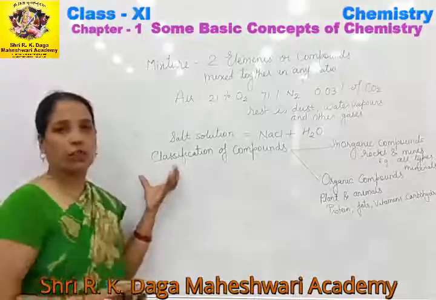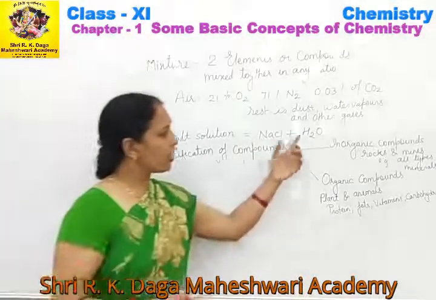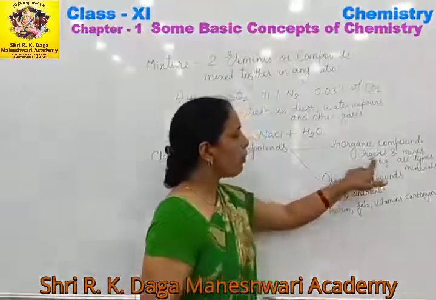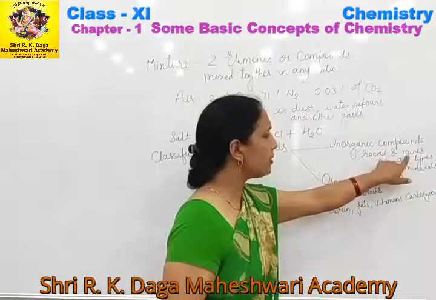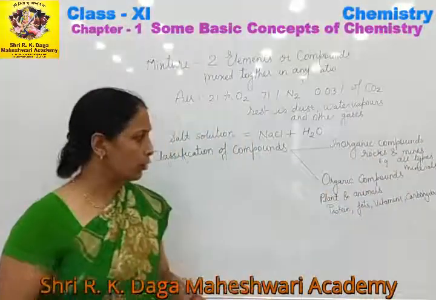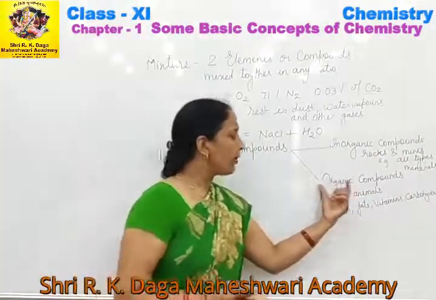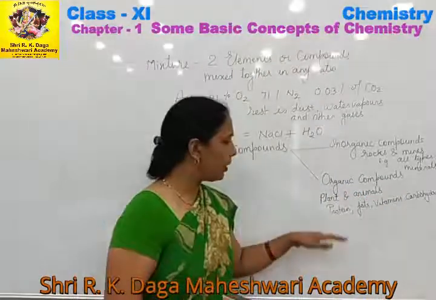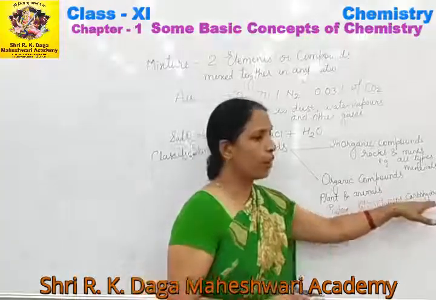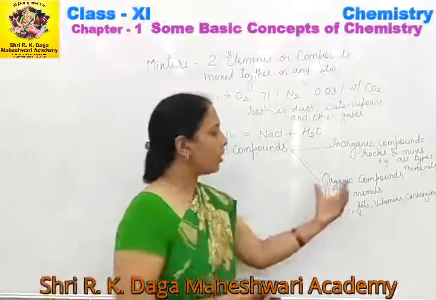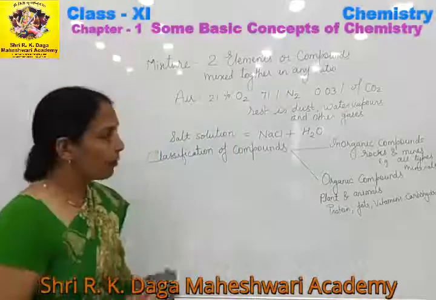So this is our classification of compounds, and compounds are classified into two classes. Number 1 is inorganic compounds, means those compounds which are obtained from rocks and mines. For example, all types of minerals which are dug out from the earth's surface. Now the second classification is the organic compounds which are obtained from plants and animals. For example, proteins, fats, vitamins, carbohydrates, which we daily use in our balanced diet. So all these are the organic compounds which we obtain from plants and animals.